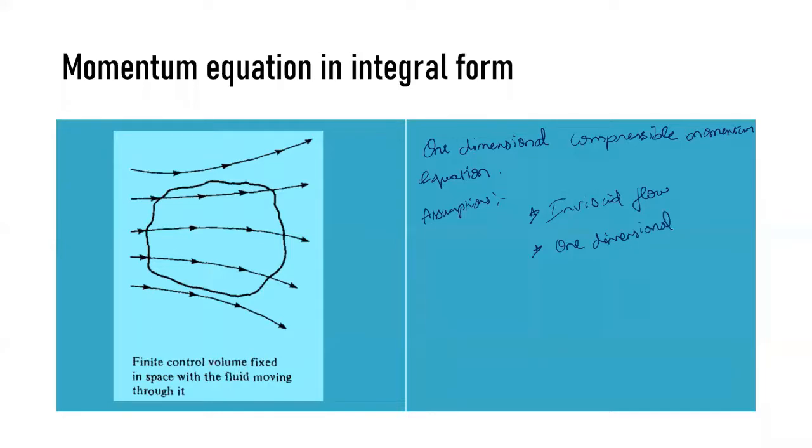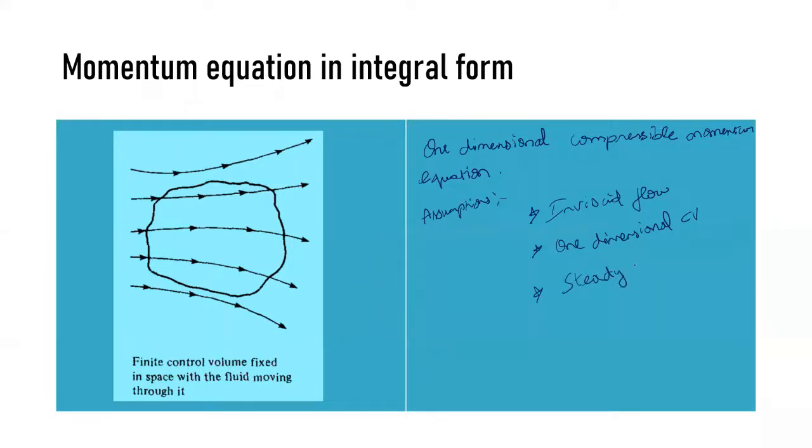So here we are going to consider only one direction. We have the one dimensional control volume which we had discussed for the continuity equation. The same one dimensional control volume is taken here. And then the flow is treated as steady.